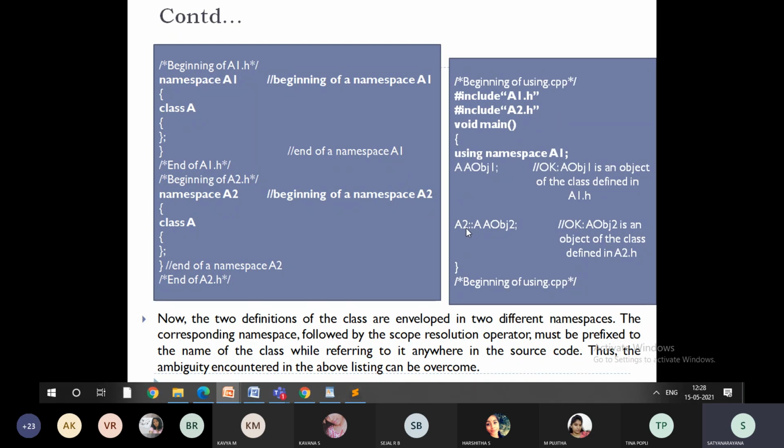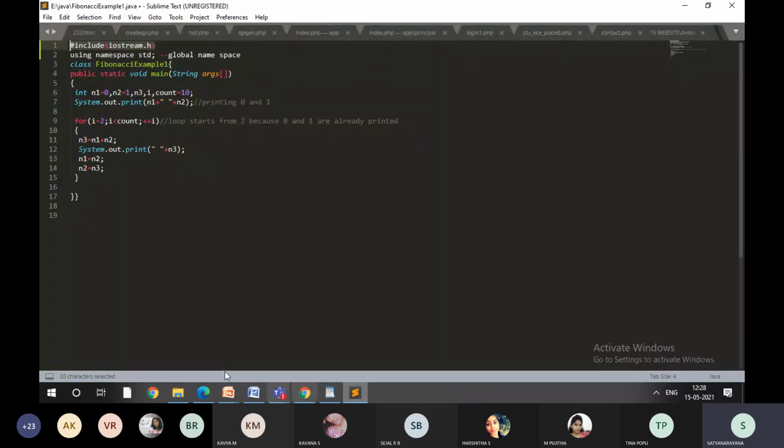So let me make one real-time example clear for this. Let me go to my Sublime Text. You can see here, nowhere am I including any scope resolution operator. As per my namespace instructions, every time I need to include the scope resolution operator along with the namespace name, right? Along with this, I need to do it like this every time, for every instruction.